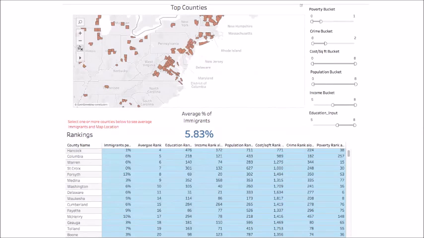We wanted to identify ideal counties based on our preferences. So we set poverty and crime rates to very low levels and education and medium income levels to reasonably higher values. We found that in counties that satisfied these preset conditions, the average percent of immigrants was found to be 108 basis points higher than national average of first generation immigrants, thus strengthening our claim.